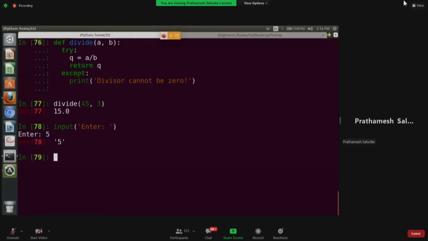Maybe in 2 you will have to put raw underscore input. Something may differ, but I think this is definitely some indentation issue.